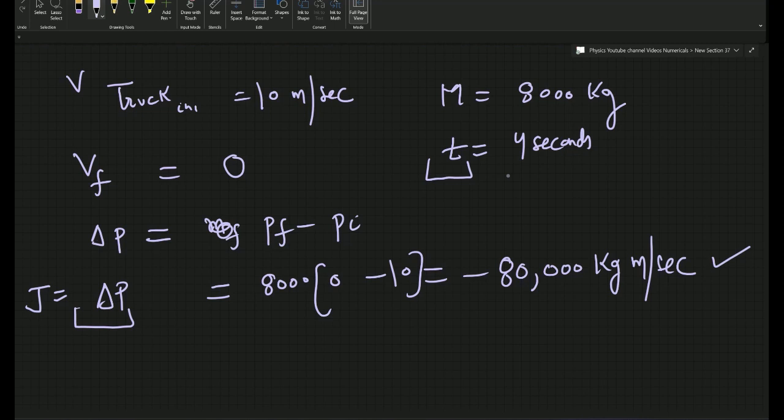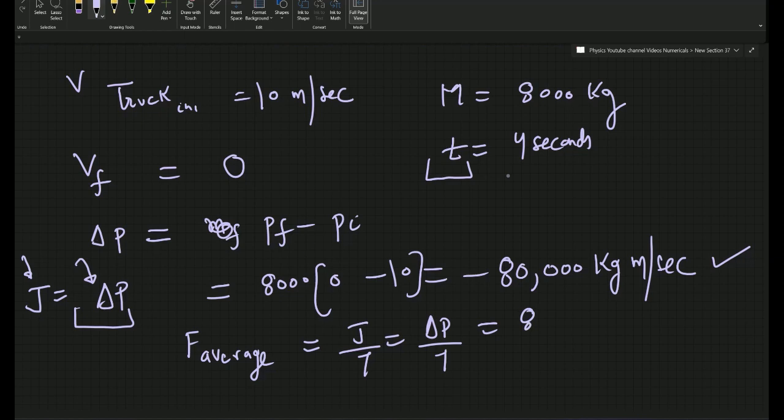For the second part, to calculate F average, you have to calculate the rate of change of momentum. Impulse delivered divided by time, which is delta P by time, is equal to 80,000 divided by 4, which is equal to 20,000. The unit is kilogram meter per second square, the same as the unit of force.